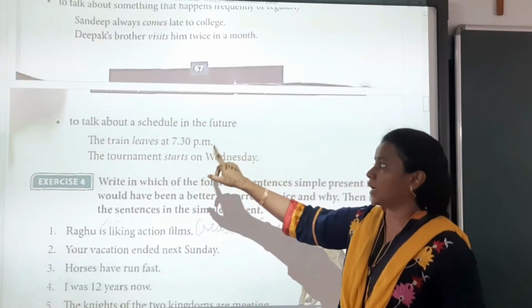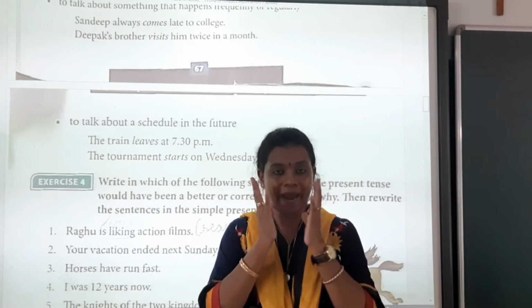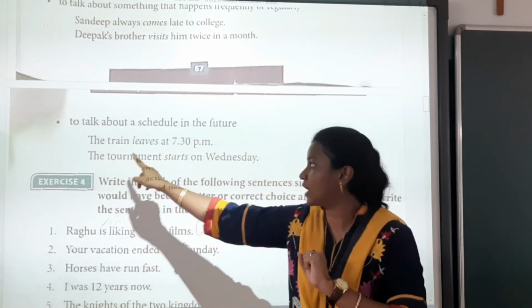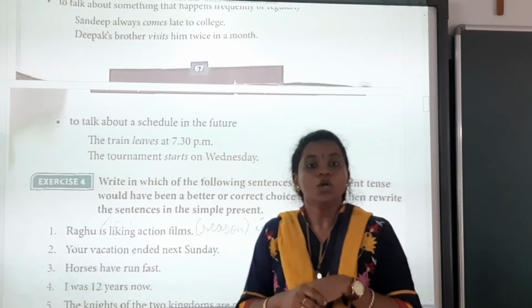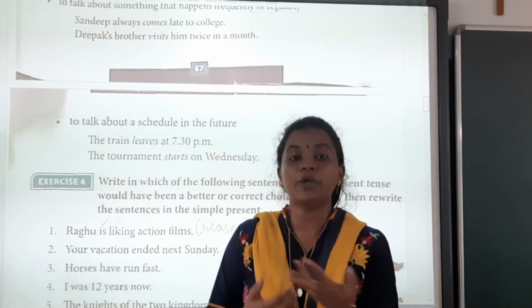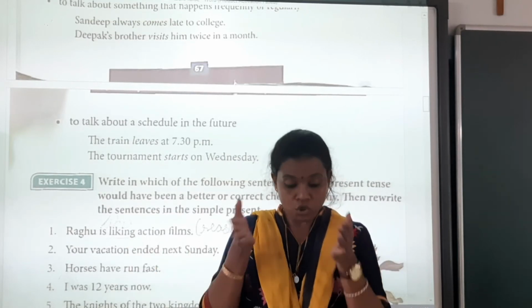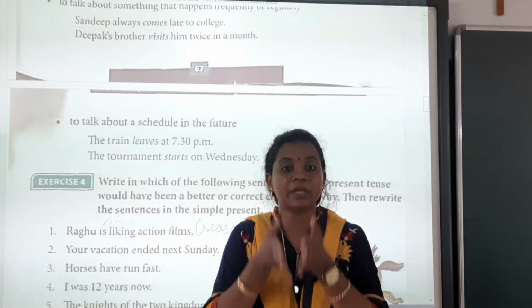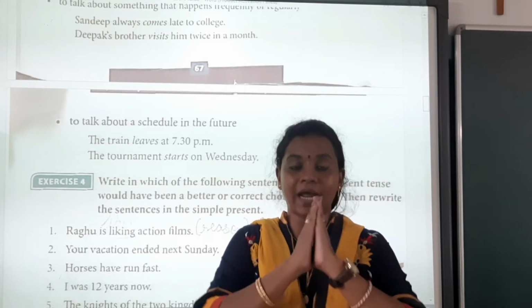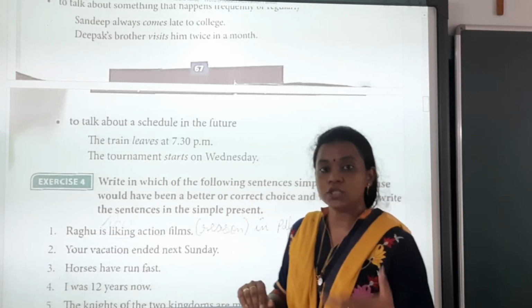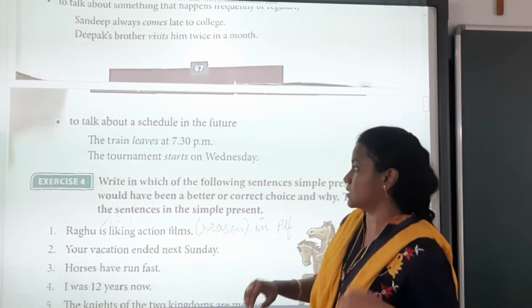To talk about a schedule in the future. For example, as mentioned here, the train leaves at 7:30 p.m. If somebody asks us when we are going, we say we are leaving at 7:30. So we are mentioning it at the present moment, describing the future. That is also our simple present tense.